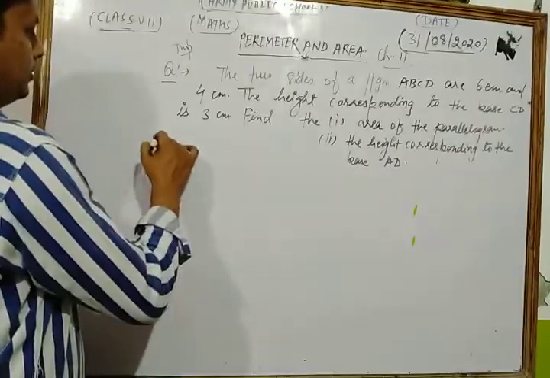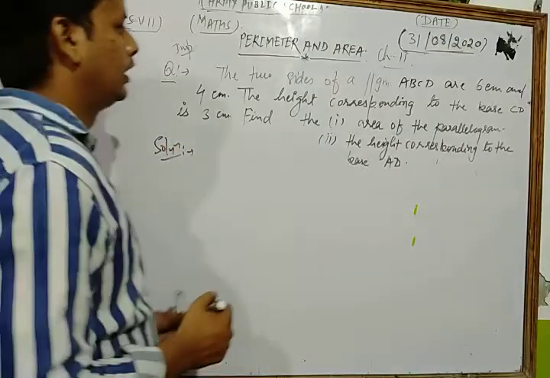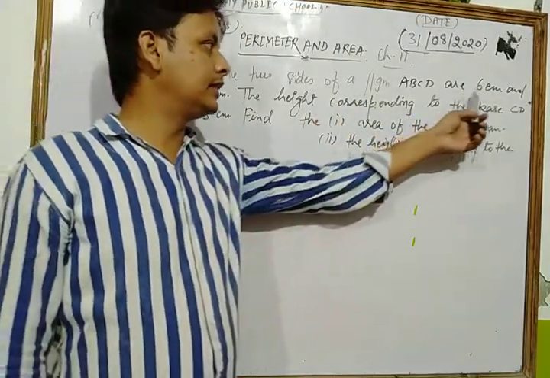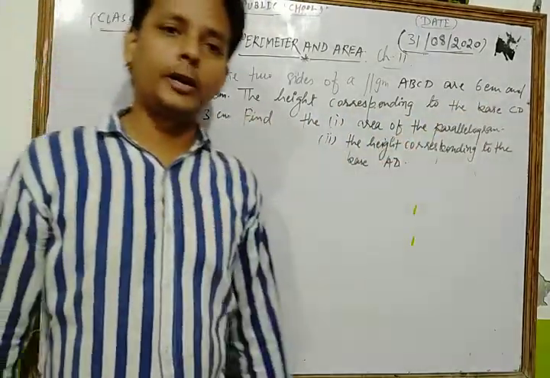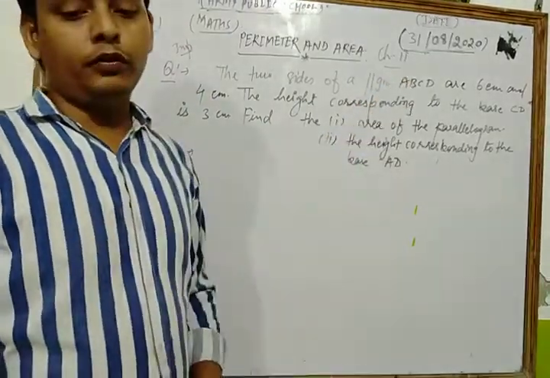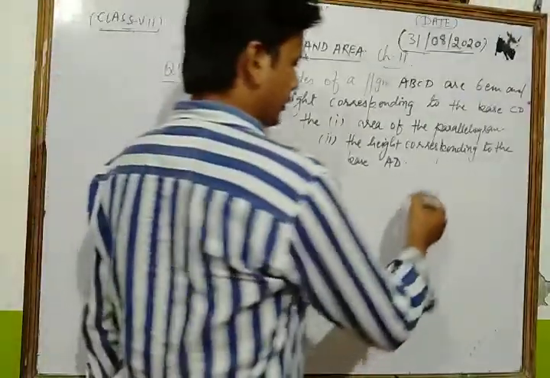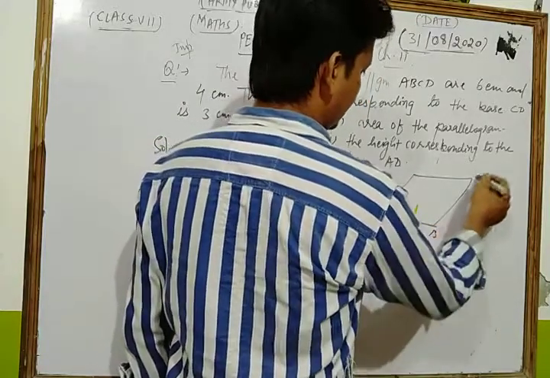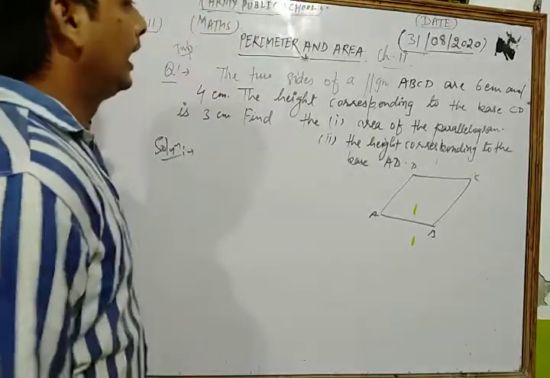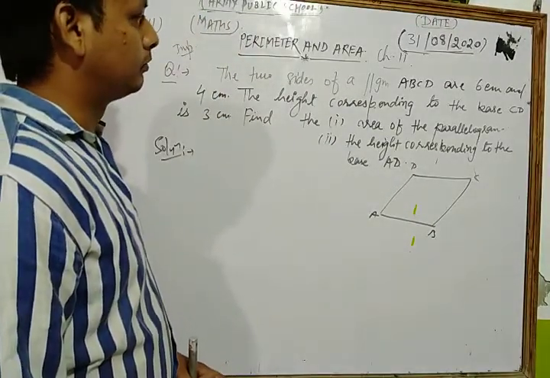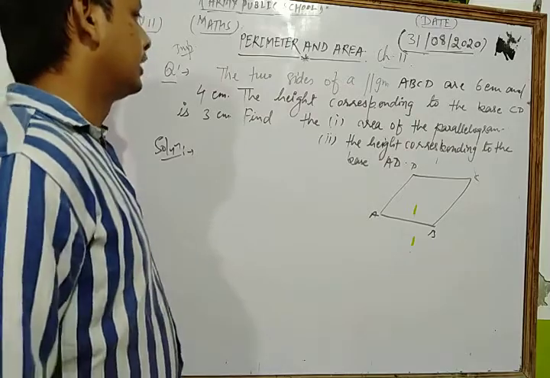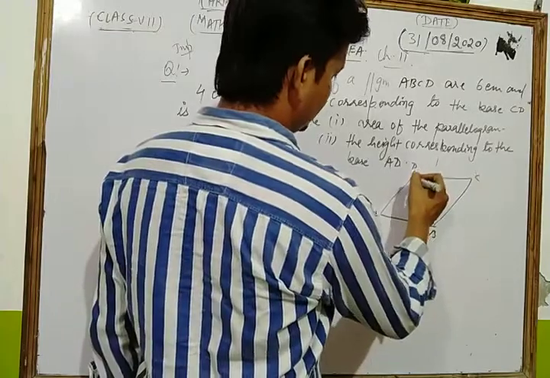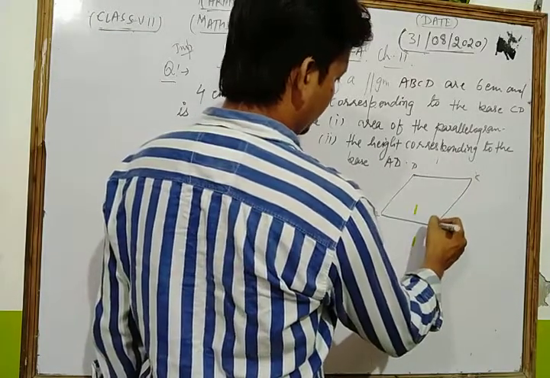Now look at solution. Dear students, here the two sides of a parallelogram ABCD are 6 centimeter and 4 centimeter. First of all, we draw a parallelogram ABCD. The height corresponding to the base CD means that is base, so this is the height, corresponding height to the base.